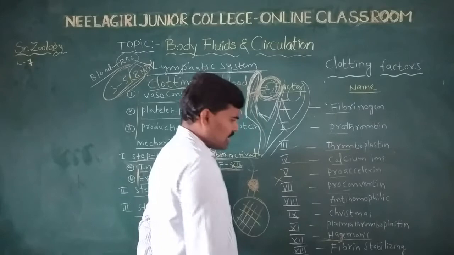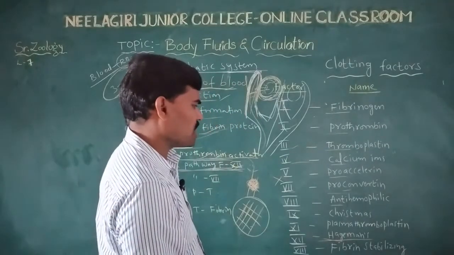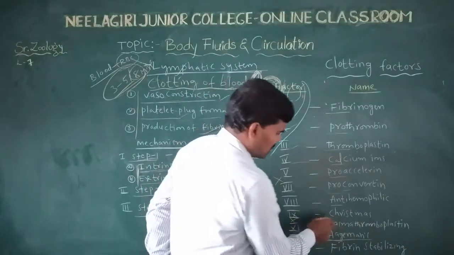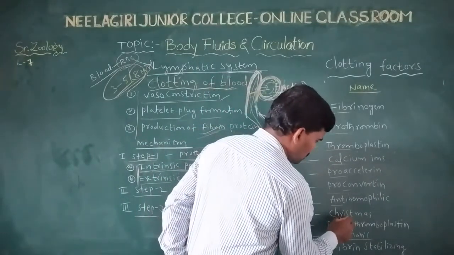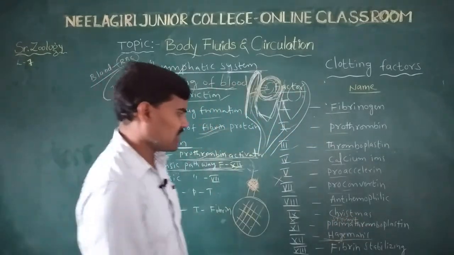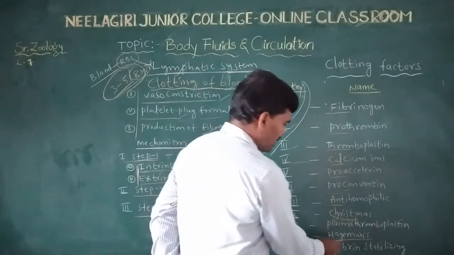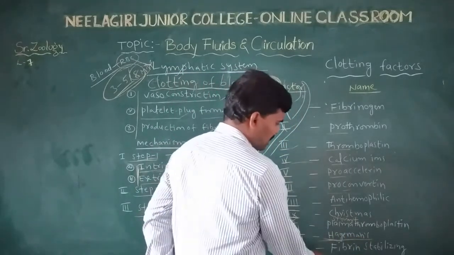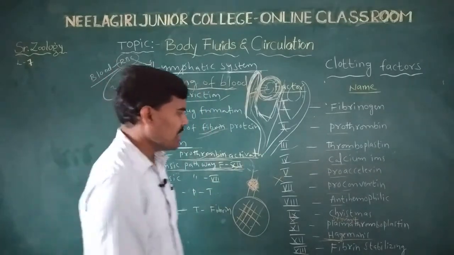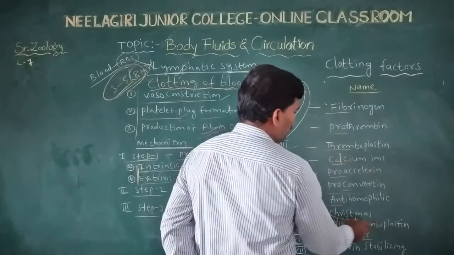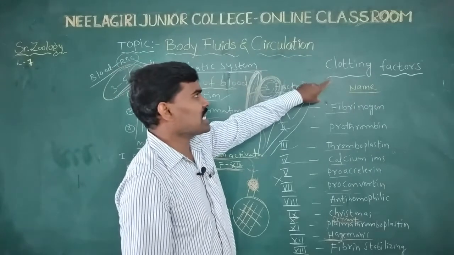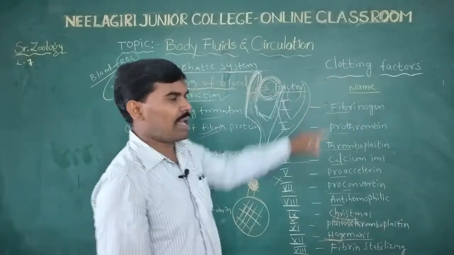The 10th factor is the Stewart factor. The 11th factor is plasma thromboplastin. The 12th factor is the Hageman factor. The 13th factor is the fibrin stabilizing factor. This is the total of 13 clotting factors, which help at any injury spot or wound.